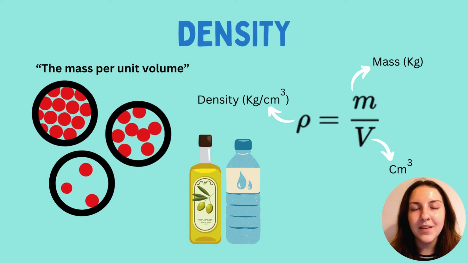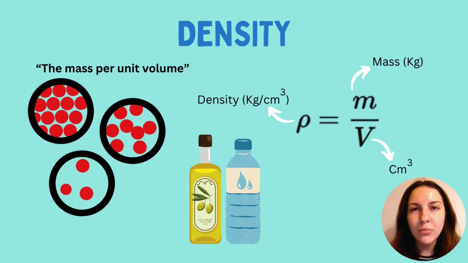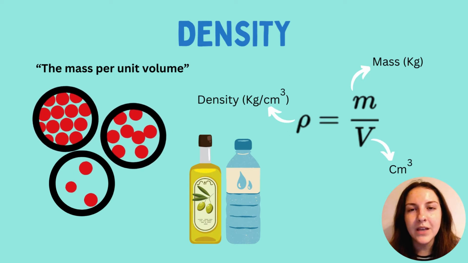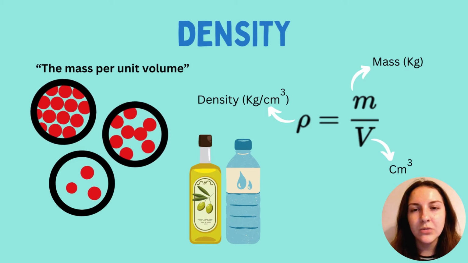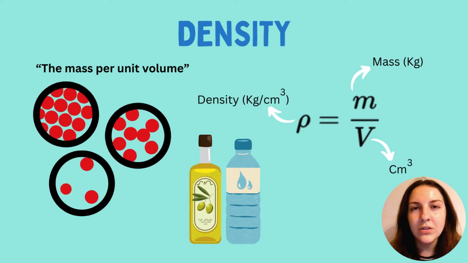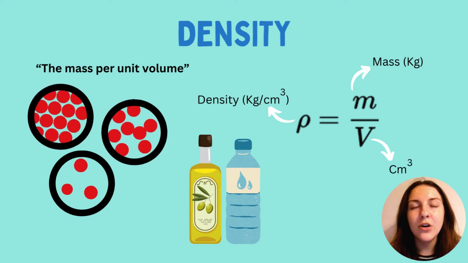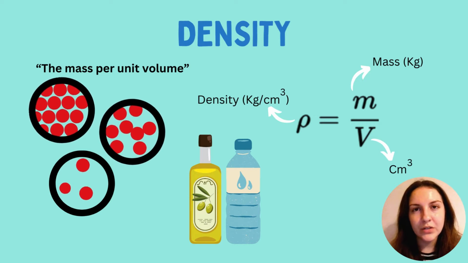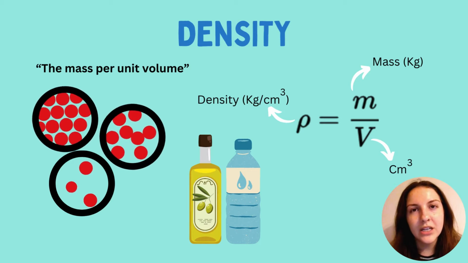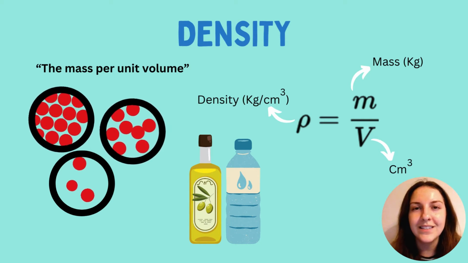If we go back to basics and we look at solids, liquids, and gases, you'll see that solids often have much more dense structures. They have more particles in a given volume or a given space, whereas a liquid has slightly fewer particles and a gas has even fewer in that given volume. But in the case of oil and water, you could say, hold on a minute, they're both liquids. They are. However, oil is much less dense just because of the arrangement of those atoms, and that is why oil is on top of the water. If you mix them together, they separate due to their densities.